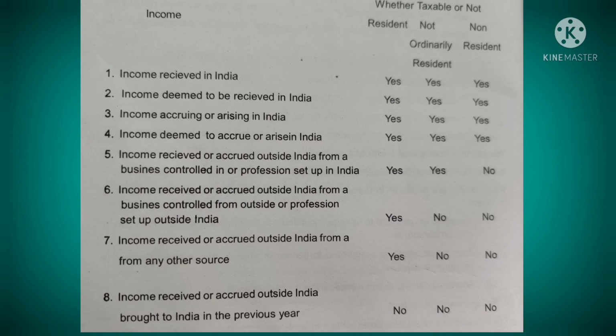Okay. So students, you have to study this table, and from the exam point of view, it is a very important topic. You can expect 2 to 3 questions from this topic or this chapter. So you have to be thorough with this topic, especially incidence of tax and residential status of an assessee. Okay, next topic is tax evasion.